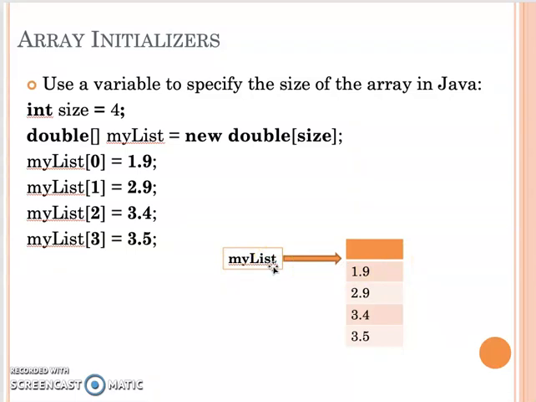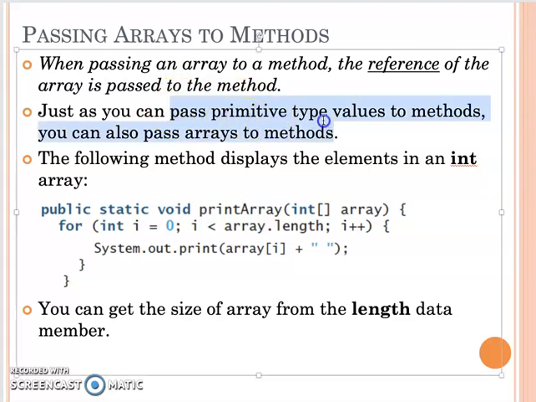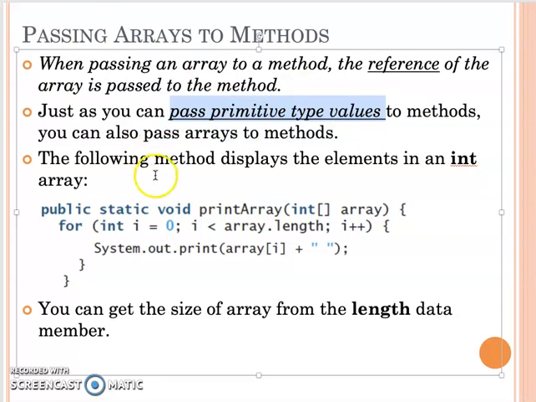This variable name will pass the address to the method, so we can access the array. Whenever you pass an array to a method, the reference of the array is passed. However, in Java, if you pass a primitive data type value to a method, remember we pass by copy.